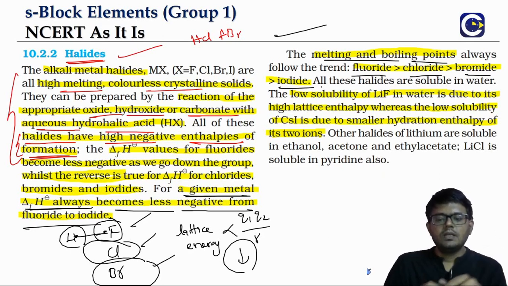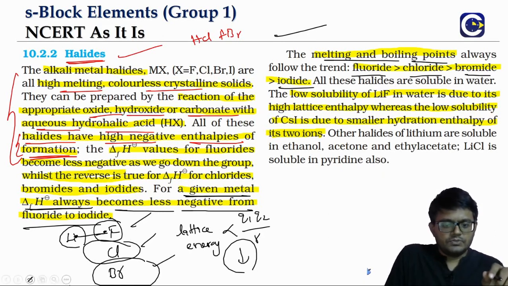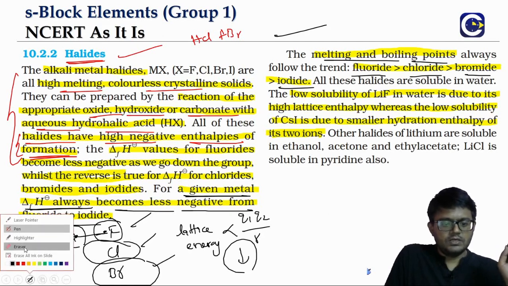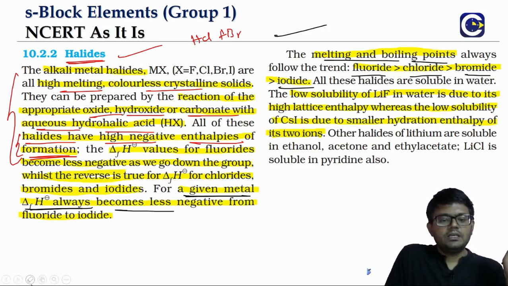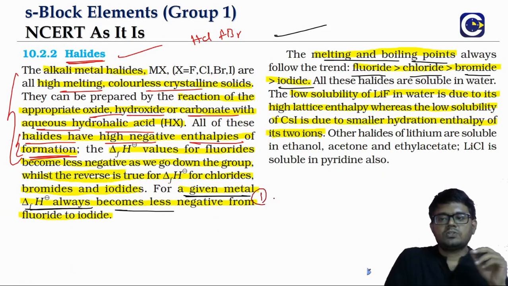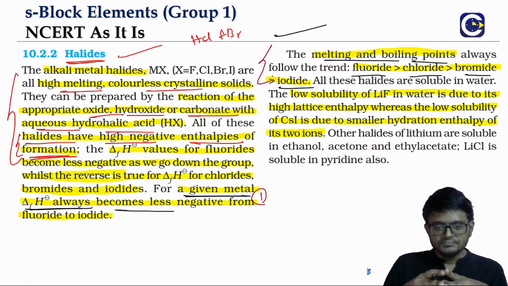That is one. And if you look at the other question, so one part we are done. So just carefully make a note of it. These are all possible reasoning questions that can be asked. So we are done with one reasoning question, that why for a given metal the delta H formation becomes less negative when we move from fluoride to iodide. So this is one, I'll just mark it. And also we are done with this trend in terms of the melting and boiling points.